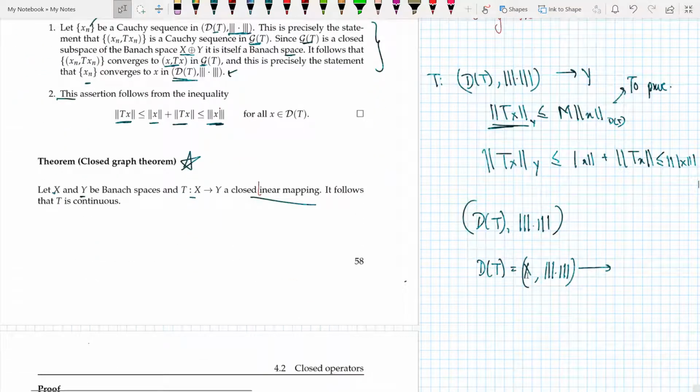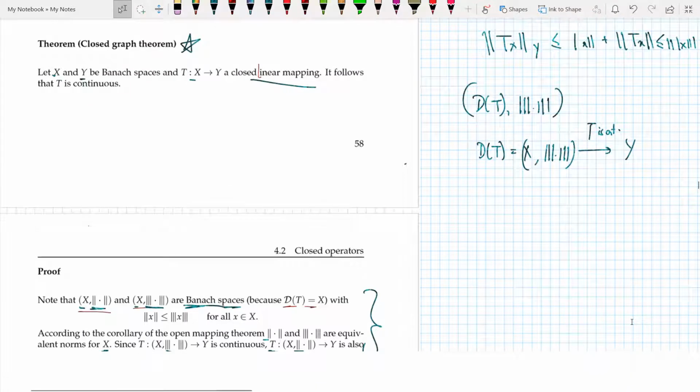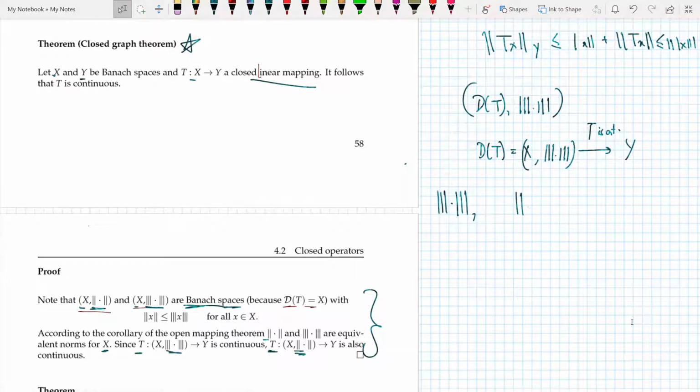Now if I extend D(T) to X, then this T to Y is also continuous. And now I proved that these two norms, the triple norm and this norm, are equivalent. So if T was continuous with respect to this norm, then T is also continuous with respect to this norm, and that is all I want to say.